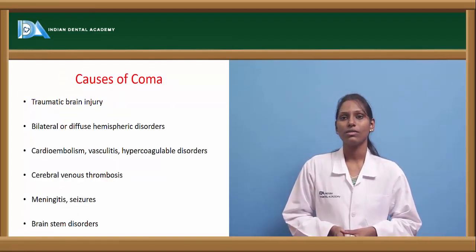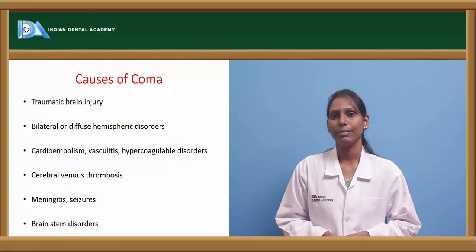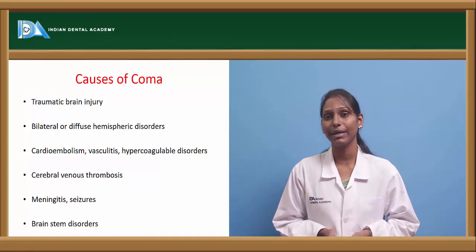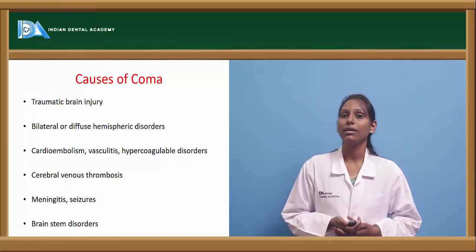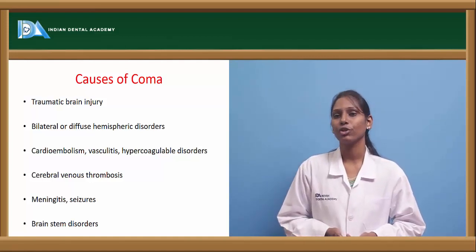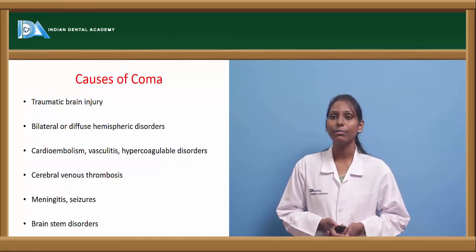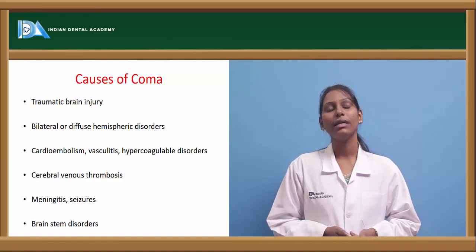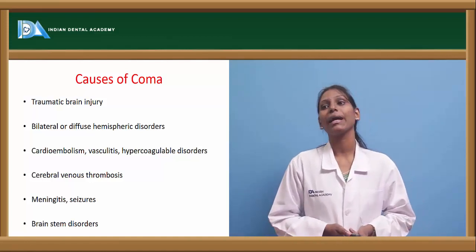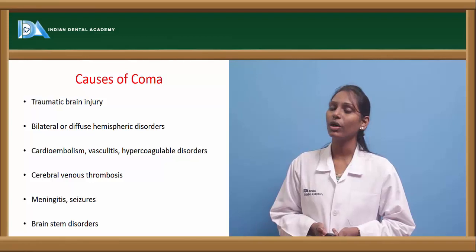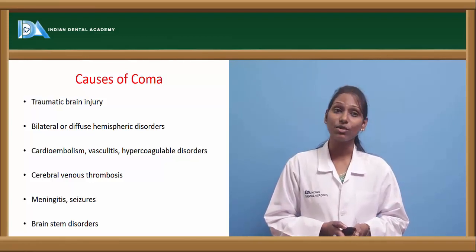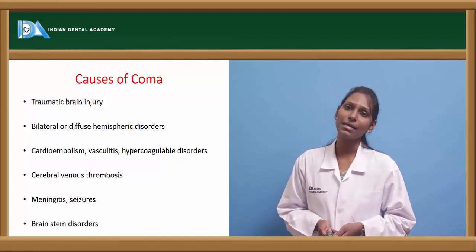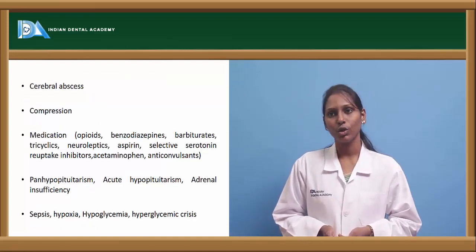What are the various causes of coma? Why does coma occur in most patients? The most commonly encountered primary reason is traumatic brain injury, especially in accidents, where patients can land up in a comatose state. Other etiological factors for coma include bilateral or diffuse hemispheric disorders, cardioembolism and vasculitis, hypercoagulable disorders, meningitis, seizures, brainstem disorders, or cerebral venous thrombosis.